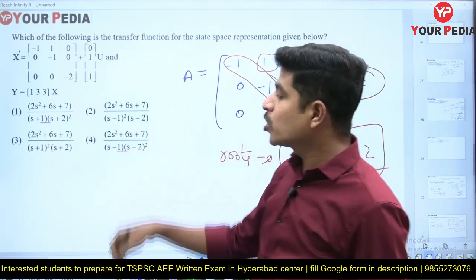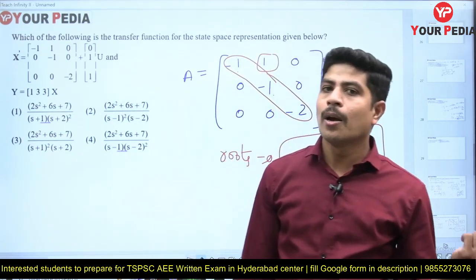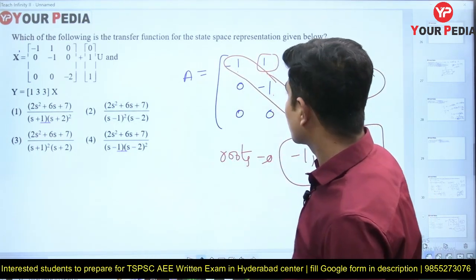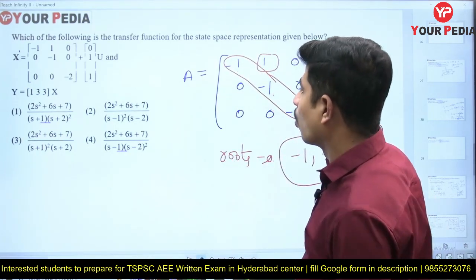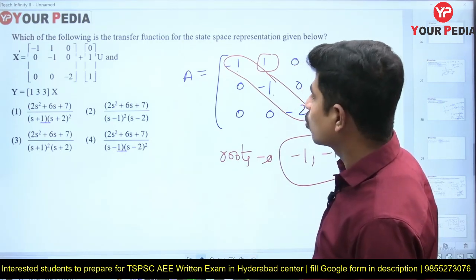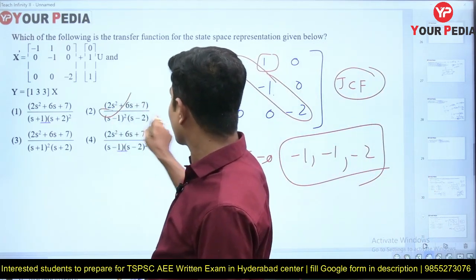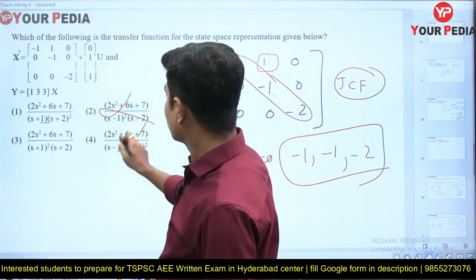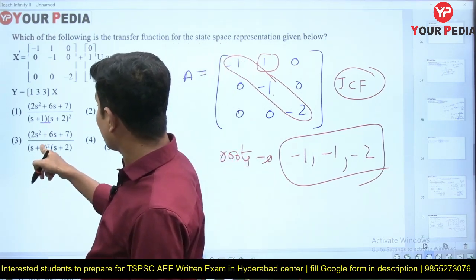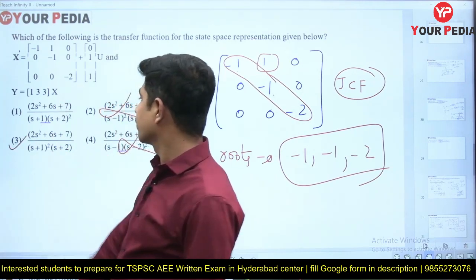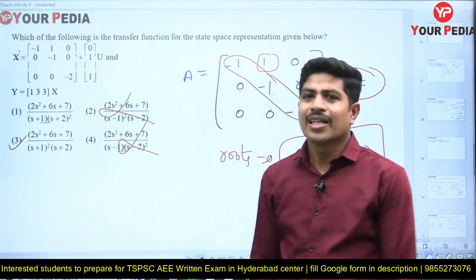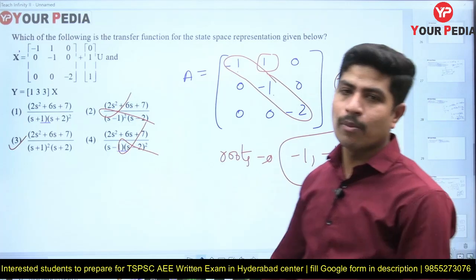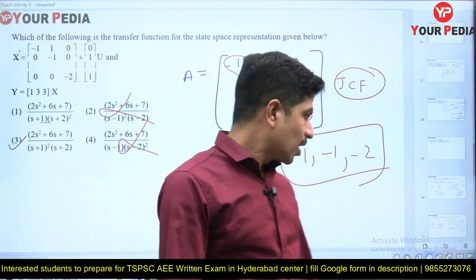You look at which option is going to give -1, -1 and -2. This one is going to give +1, +1, +2. This one is going to give +1, +2, +2. No, this is going to give -1, -1, -2. Option 3 is correct. Just by looking at the answer options, we are able to answer it. That much easy it is. Let's go for the next question.